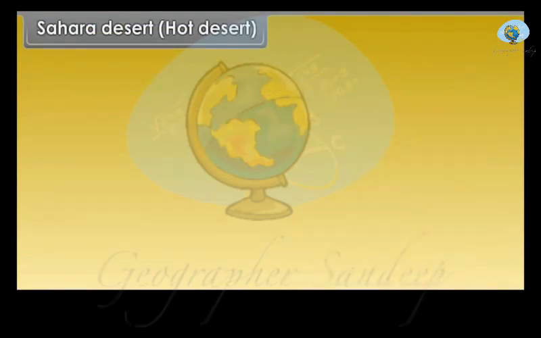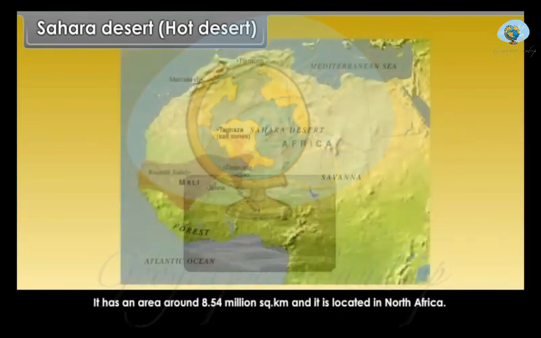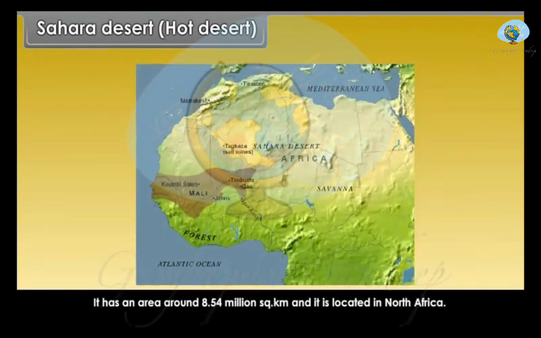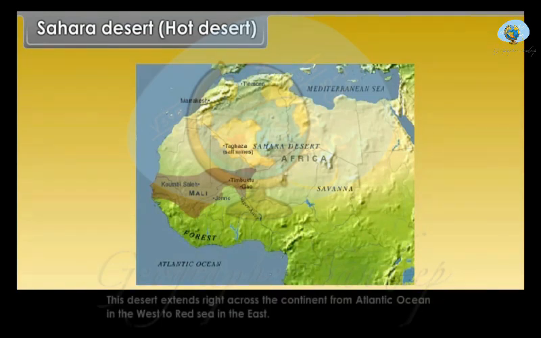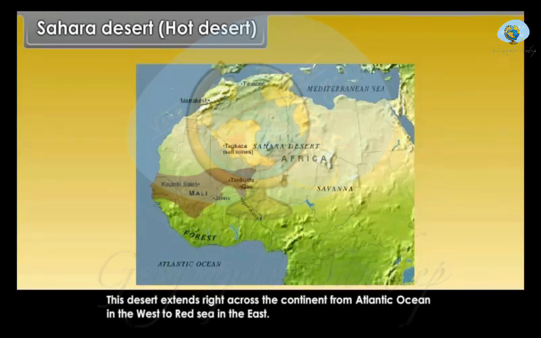Sahara Desert, hot desert. Sahara is the largest desert of the world. It has an area of around 8.54 million square kilometers and it is located in North Africa. This desert extends right across the continent from the Atlantic Ocean in the west to the Red Sea in the east.